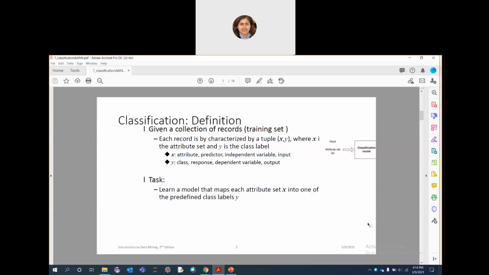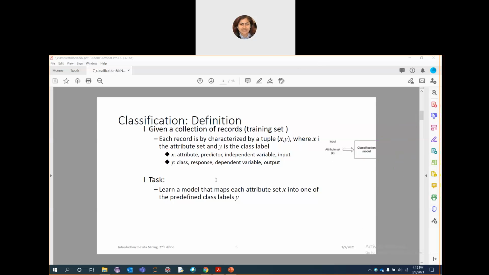So let's look at the definition of classification here. Again, this picture is cut down here. Let me annotate it. Here you have the classification model. You are giving an attribute set X as input to the classification model, and you will have the output in the format of a class label, that is Y.